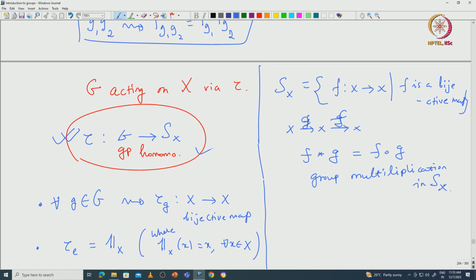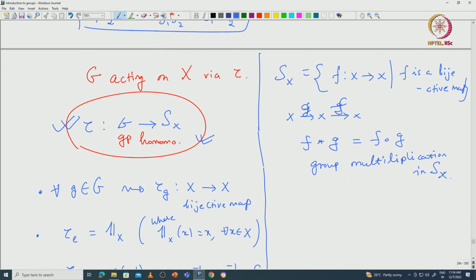Such situations can arise later, but here in the more abstract way, we just say that group G is acting on X if there exists a group homomorphism tau from G to S_X. If you want to say just G is acting on X, then we can hide this tau. We can simply say that there exists tau like this.